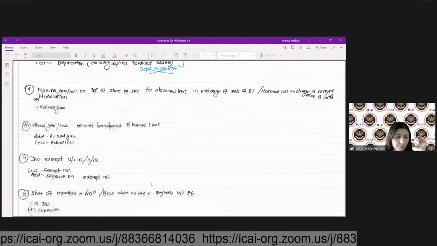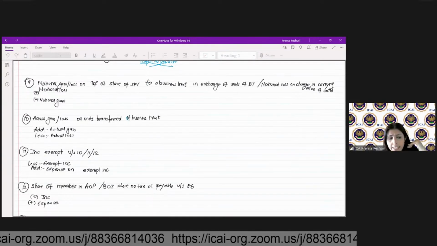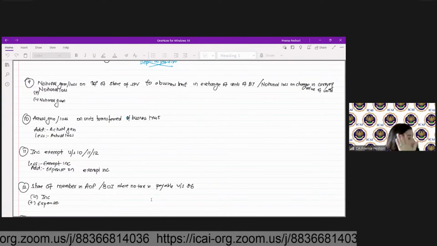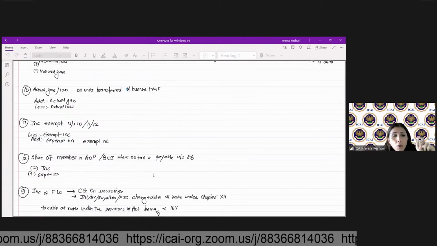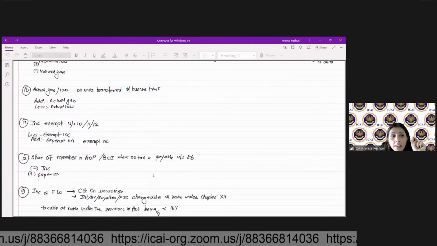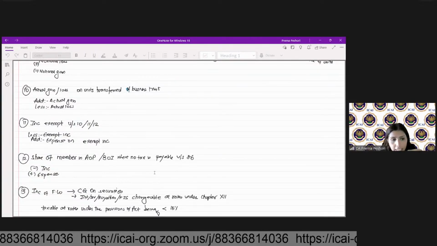So when you transfer the units of business trust, at that time, whatever actual gain or loss will be, you will record that. Then income exempt under 10, 11, 12, you have to reduce that income and add any expenses on the exempt income. Then share of member in AOP or BOI where no tax is payable under 86. So you add that expense and reduce any income.